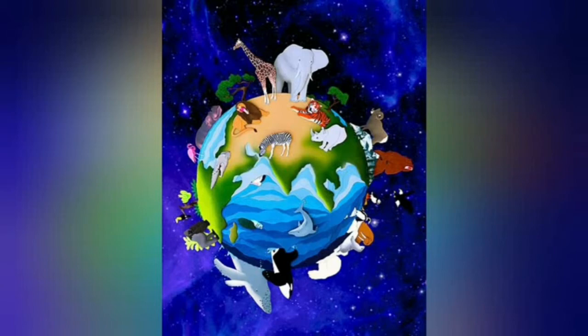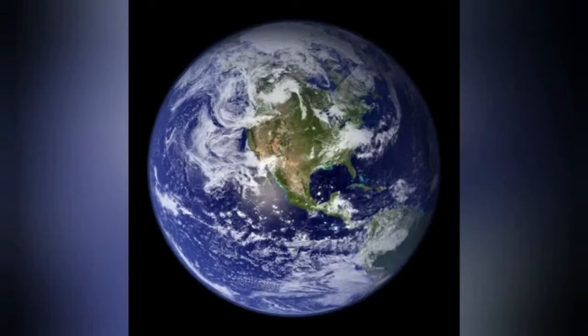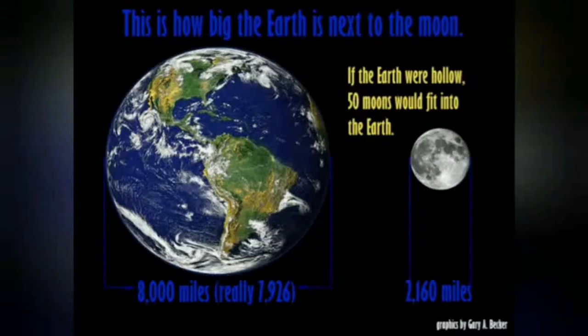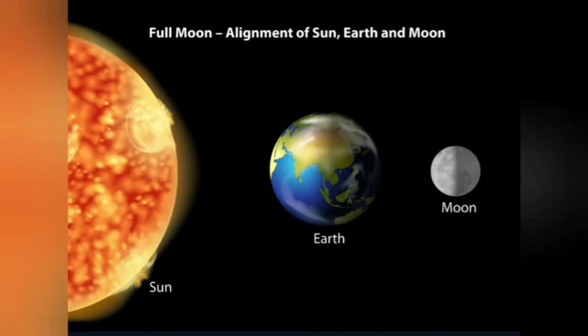The earth is the fifth largest planet in the sun's family. The diameter of the earth is approximately 4 times greater than the moon and it is around 107 times less than that of the sun.